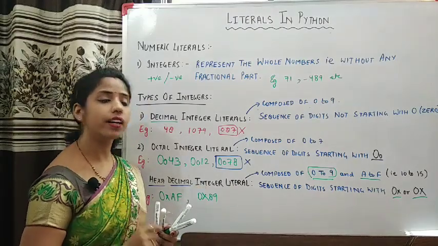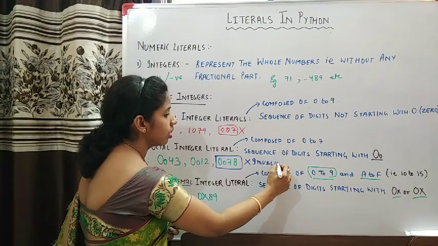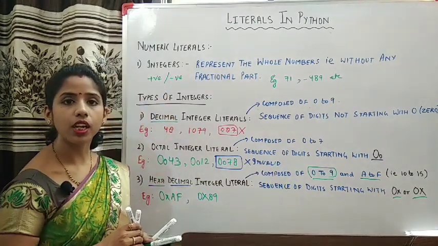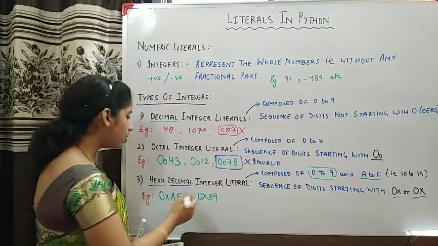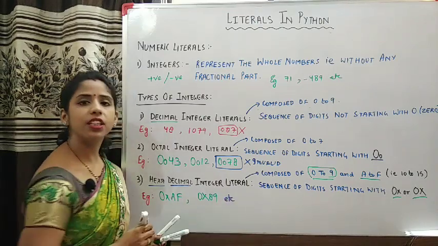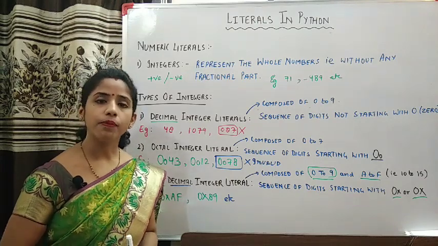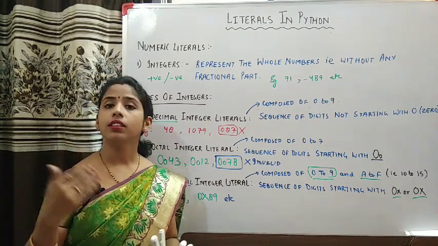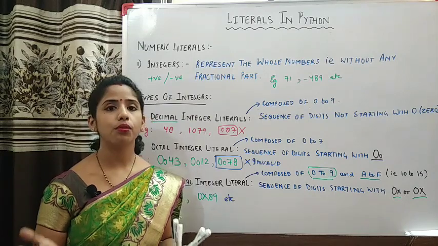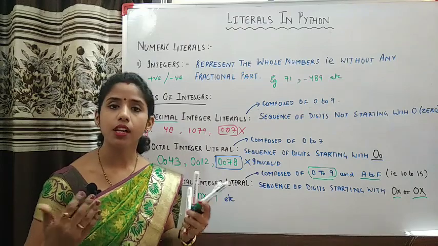So this 8 is invalid, and that is why this one will be an invalid literal. So remember this thing. And here you are seeing the examples of hexadecimal integer literals. So these are the three types of integer literals. So integer literals in short are the data items which must not contain any decimal part.